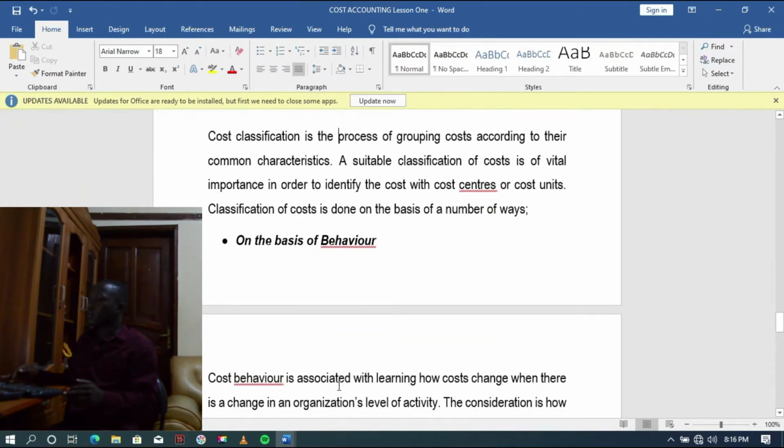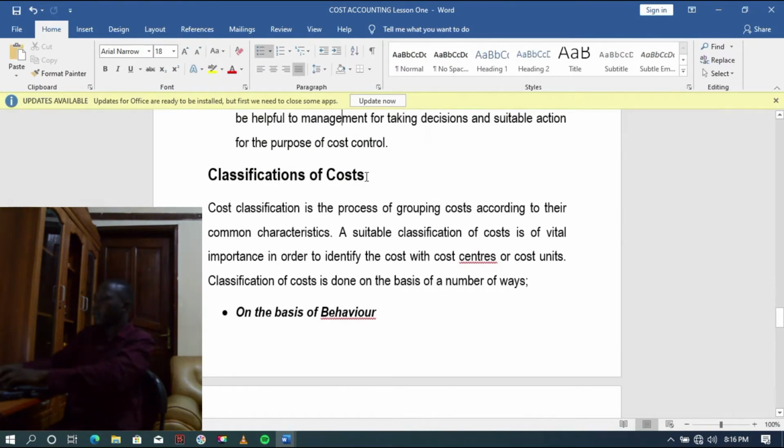So costs can be classified in different ways. Cost classification is basically all about grouping of costs according to their common characteristics. So a suitable classification of costs is of vital importance in order to identify the cost with cost centers or cost units. So we have major ways of classifying costs, and we shall look at them one by one.